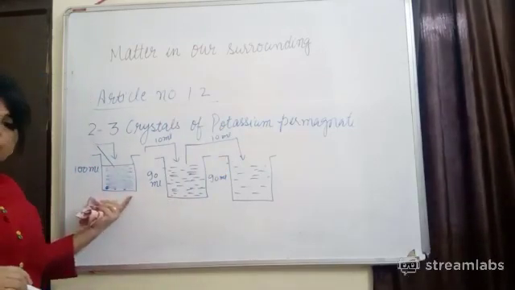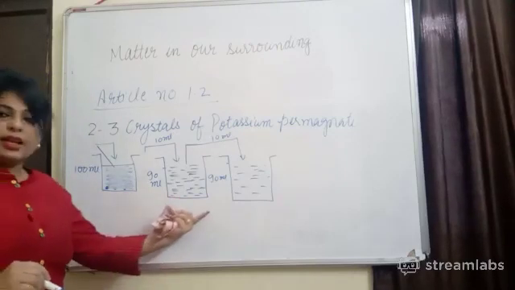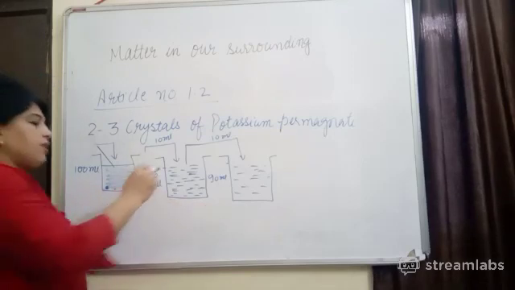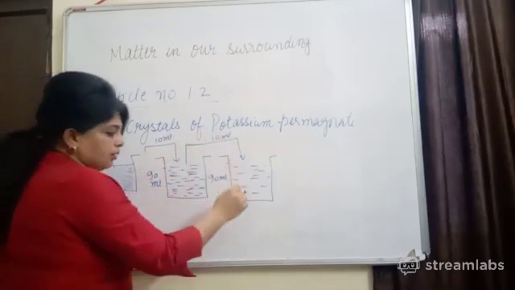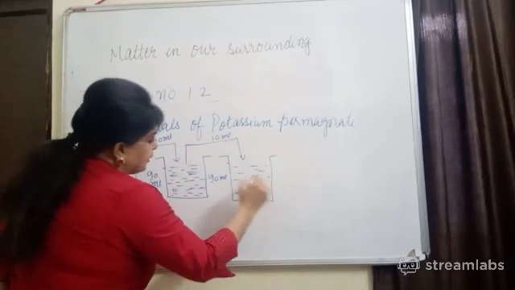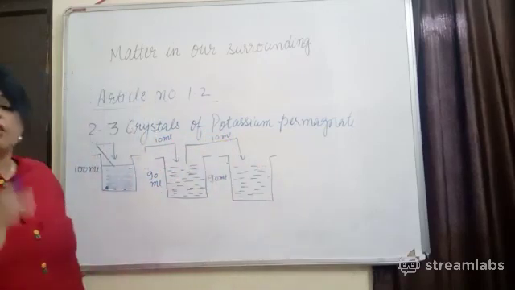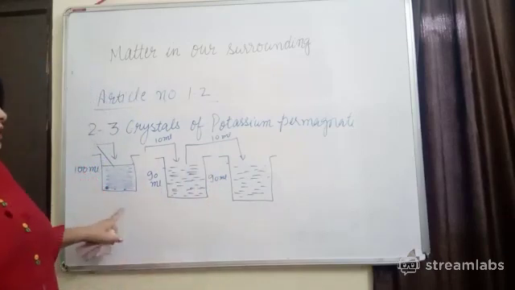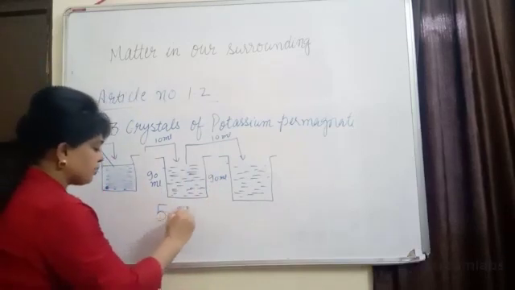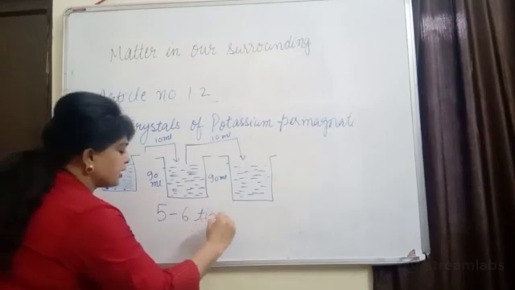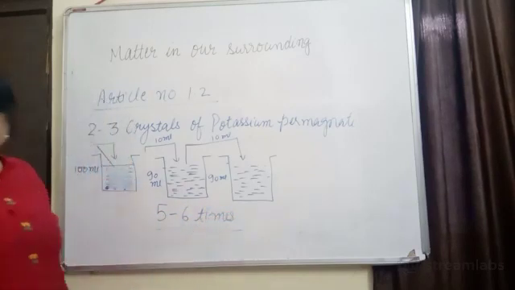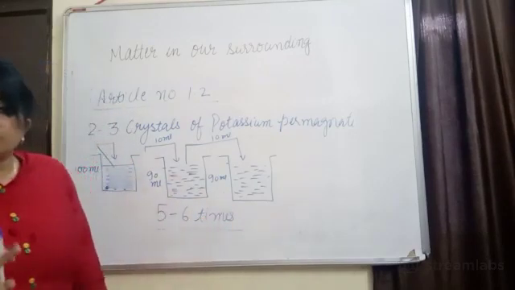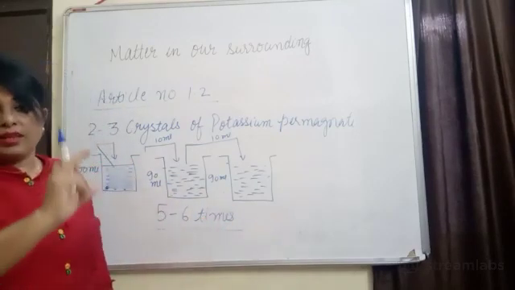The dark purple color was there in the previous one. In the second case, you will observe the color is lighter. But when we take 10 ml from this and add it to this, again a purple color solution will be there, but the color will become fainter. The color will fade away. When we repeat this activity 5 to 6 times, you will observe the color is becoming fainter and fainter, but the color is not going. The purple color will still remain there.